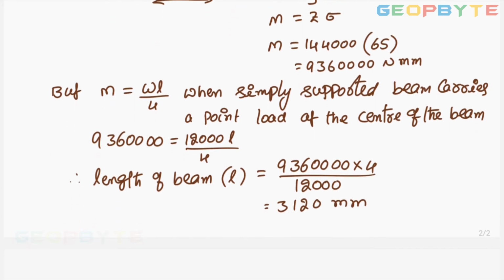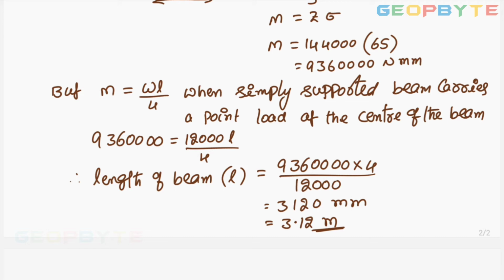To convert it in meters, dividing with 1000 for getting 3.12 meters. That is how you can decide the length of the beam when a point load is acting at the center of the simply supported beam.